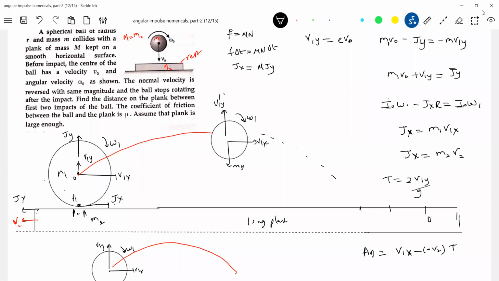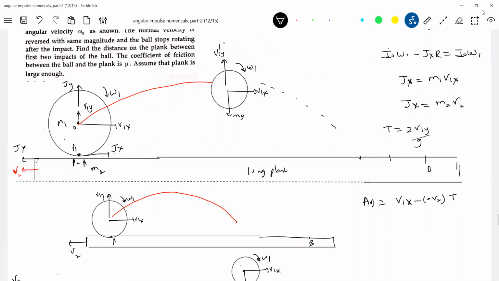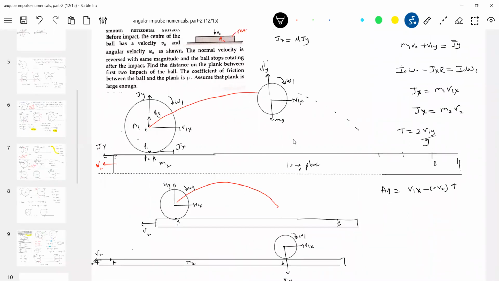Since the plank is moving, by the time the sphere is about to strike the plank, it will strike at the point B. I'm showing a rough diagram. So is that okay? The distance is what is asked: v1x, v2 and time of flight. What is the time of flight? 2 v1y by g. So substitute this to get the required answer.